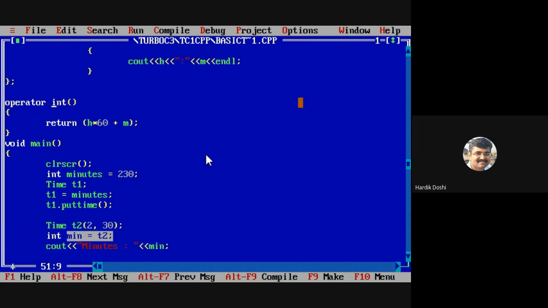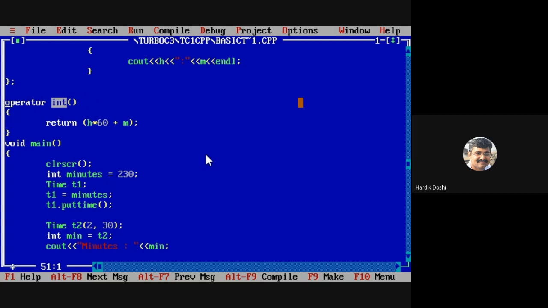But sir, what about the return type? Is it fine? int operator int? No, it is not fine. What is your destination type? Integer. So it is always obvious that integer is returned, so we need not explicitly specify int.